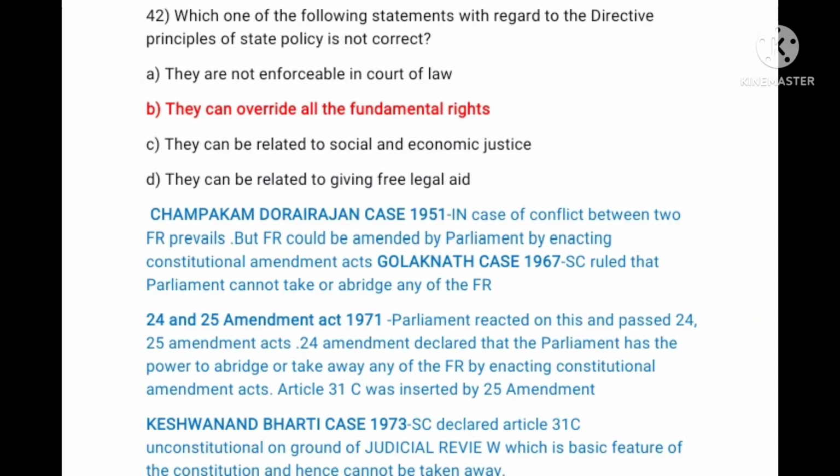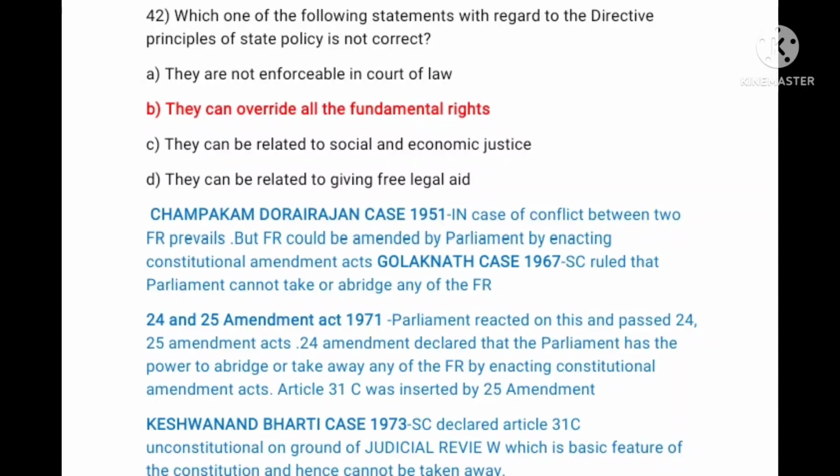Which one of the following statements with regard to Directive Principles of State Policy is not correct? A. They are not enforceable in the court of law. B. They can override all the fundamental rights. C. They can be related to social economic justice. D. They can be related to giving free legal aid. Answer is B. They can override all the fundamental rights.